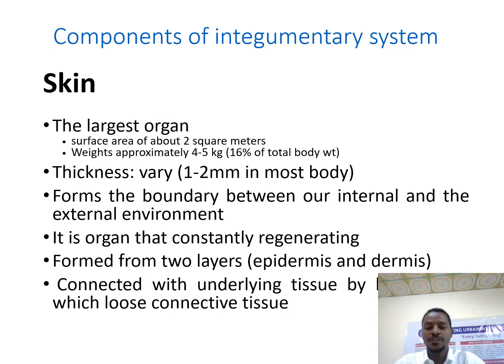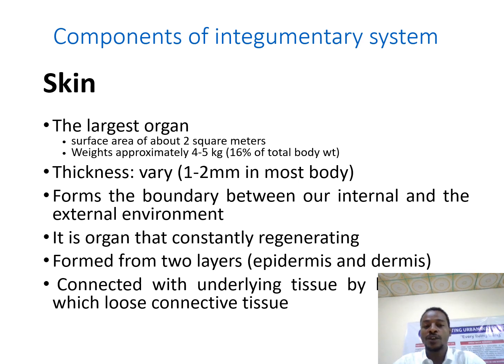The skin is the largest of all organs in our body, and on average it contributes around 16% of the total body weight. That is nearly 4 to 5 kg on average. That might not be the same in every person.